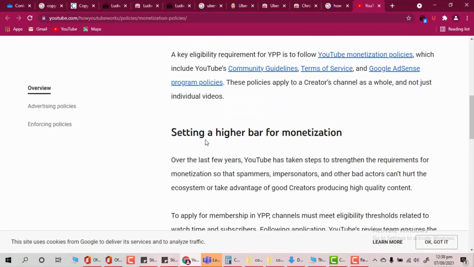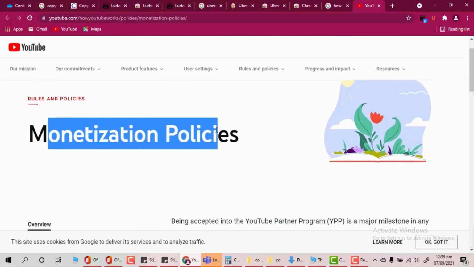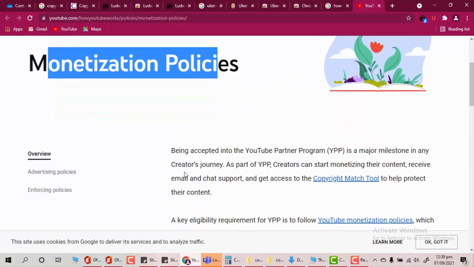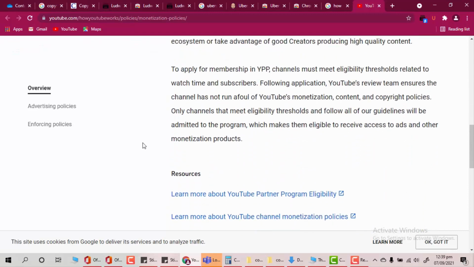I have to make content that is better than this monetization policy article. I have to reinvent it, put more words in it. For example, if this article is 1200 words, I have to go for 2000 words. This is how you can beat your competitor.